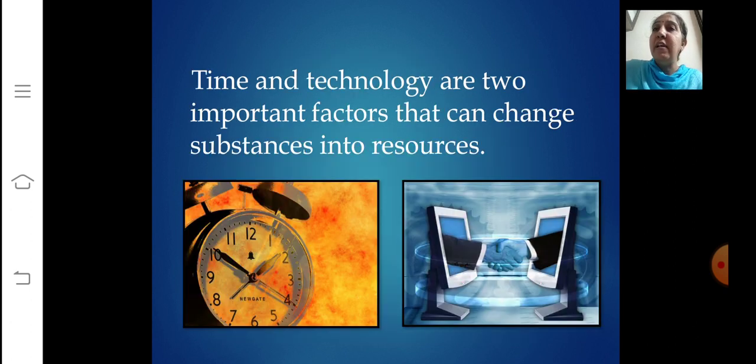Now, time and technology are the two important factors that can change substance into resources. Both are related to the needs of the people. People themselves are the most important resource, right? It is their ideas, knowledge, inventions, and discoveries that lead to the creation of more resources.